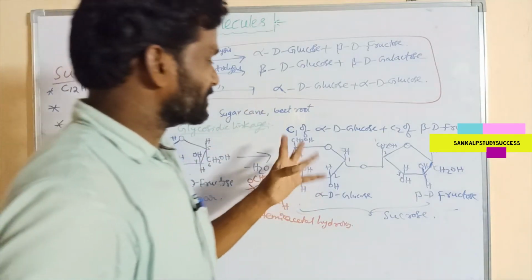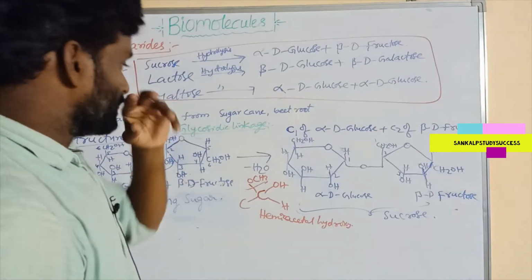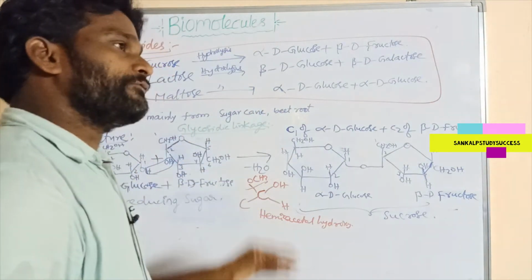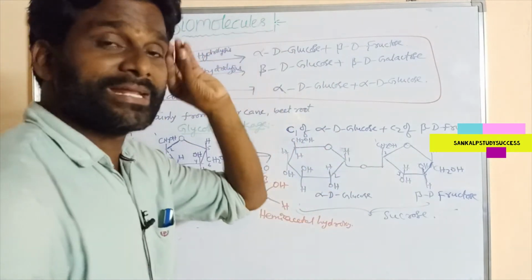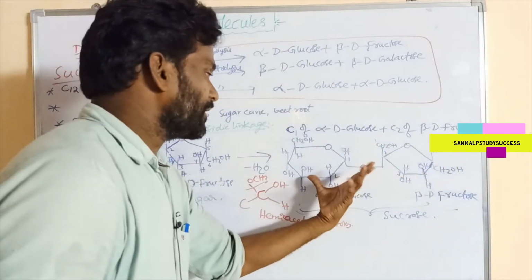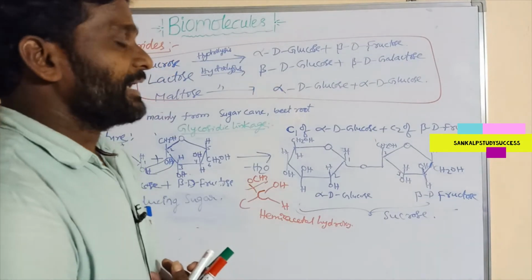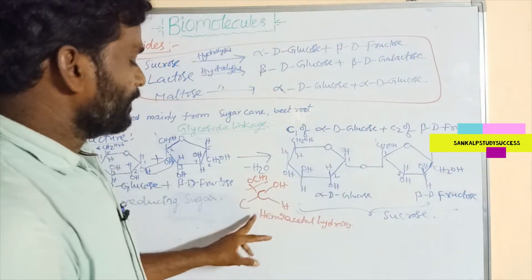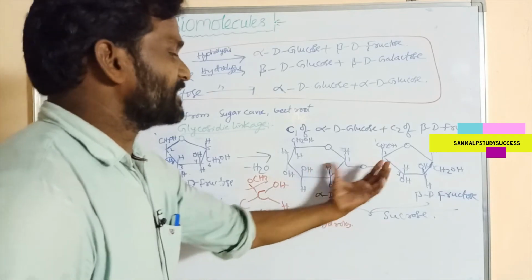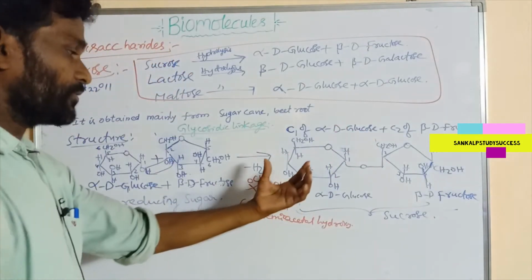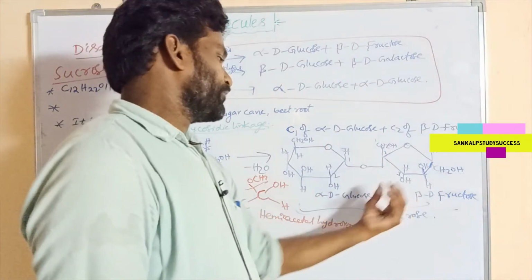But this disaccharide does not contain a free aldehyde group or a free ketone group in the two monosaccharides, and it also lacks the hemiacetal hydroxy group in these two units.